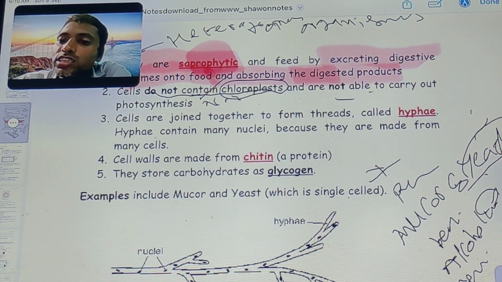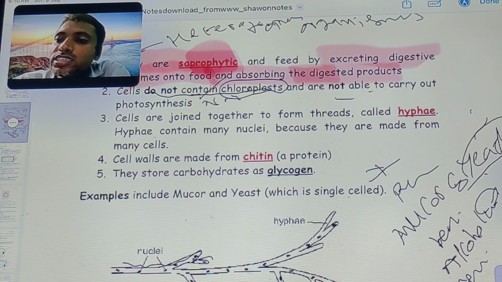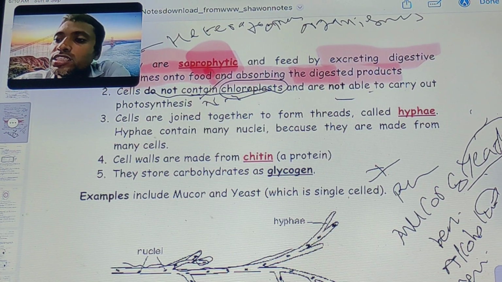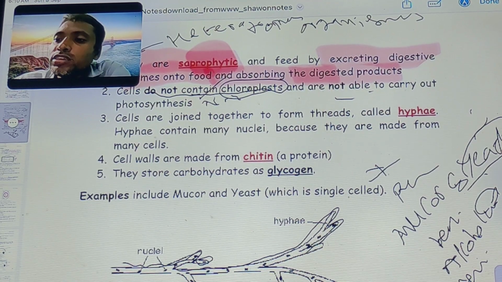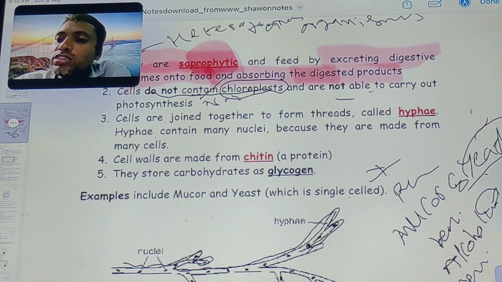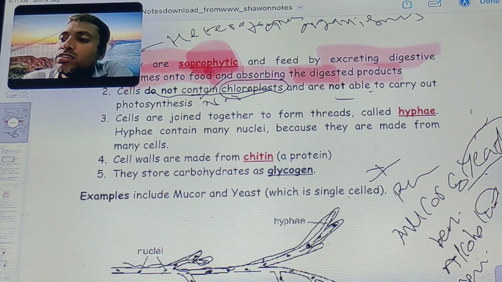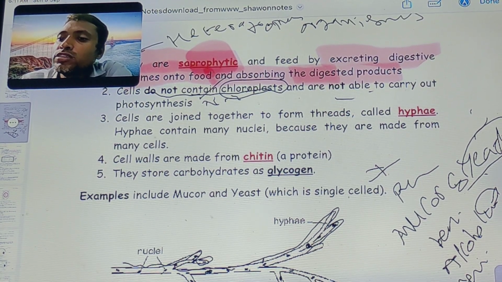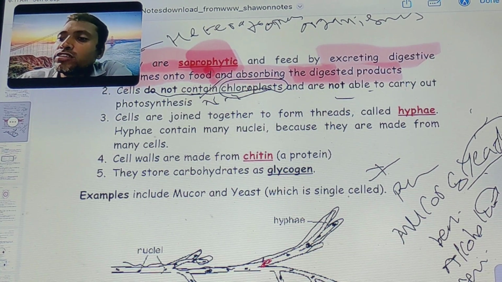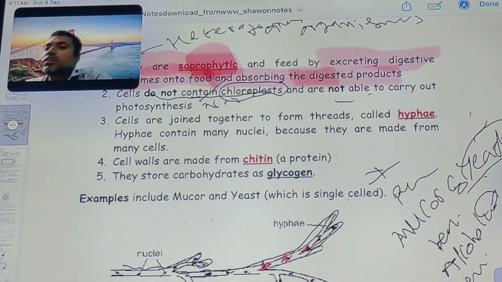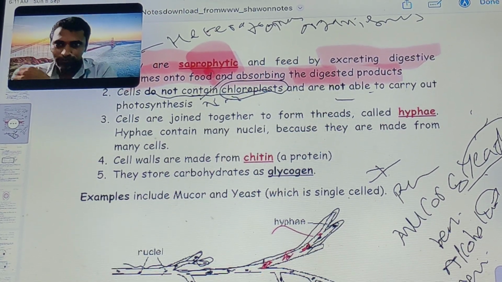Here you can see the hyphae, a thread-like structure. The many nuclei will be there, here also many nuclei.